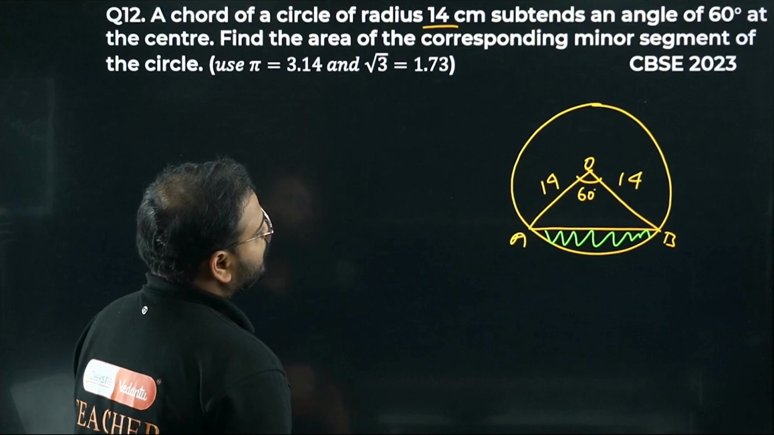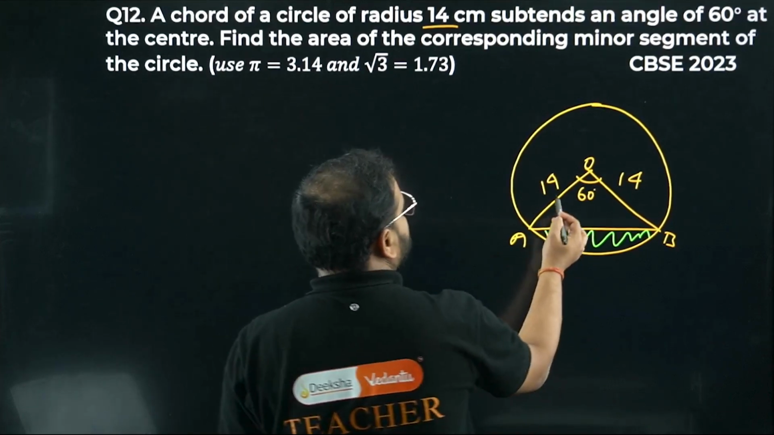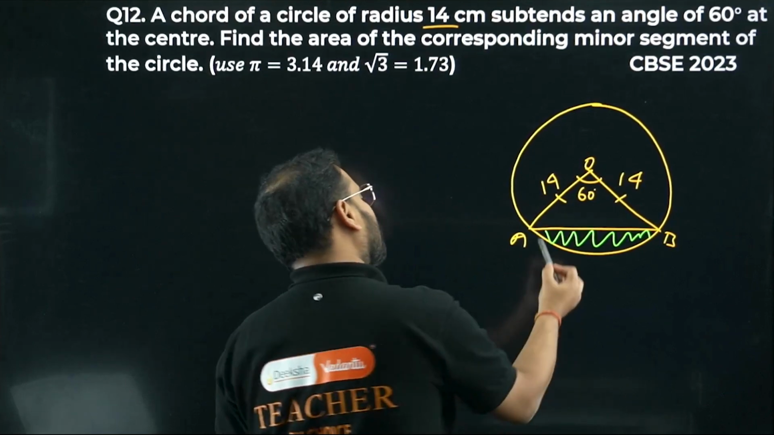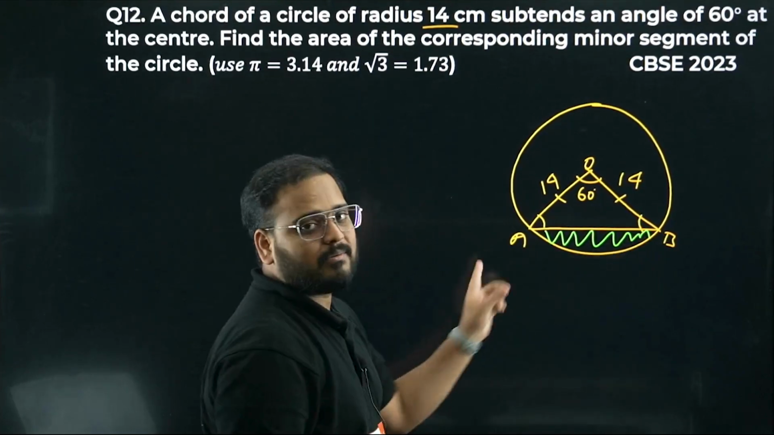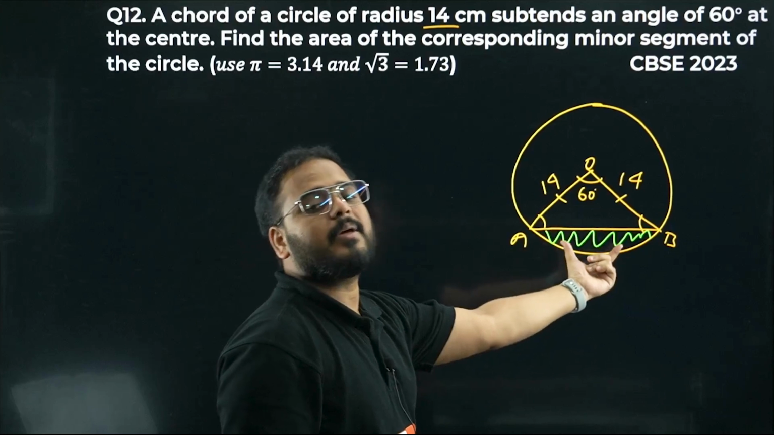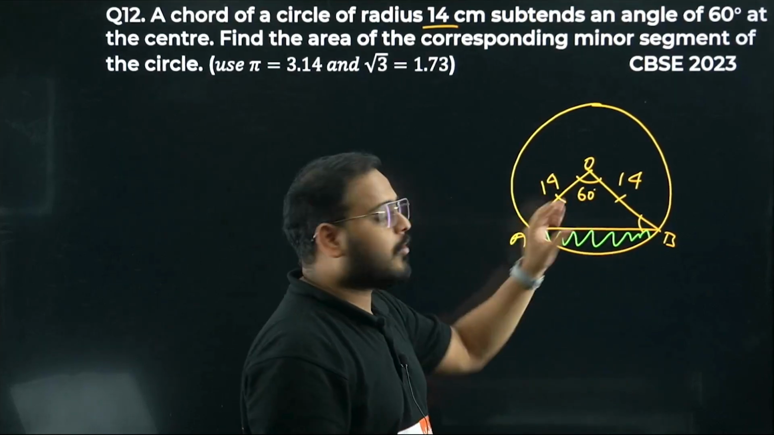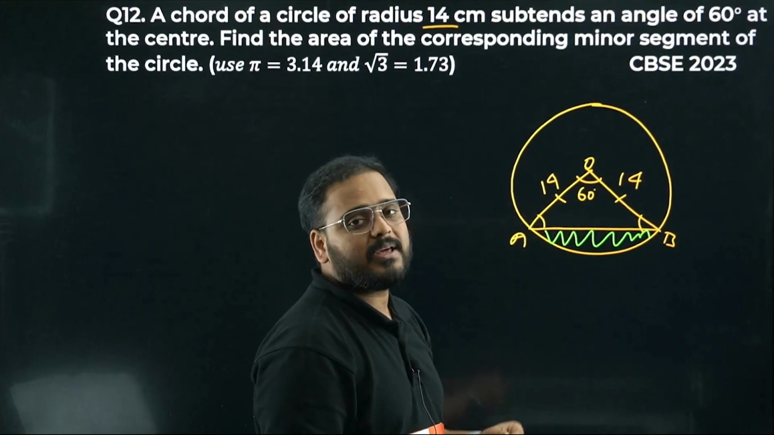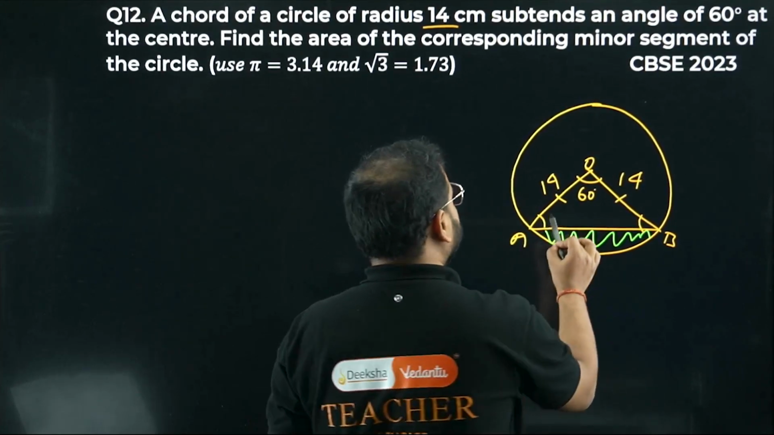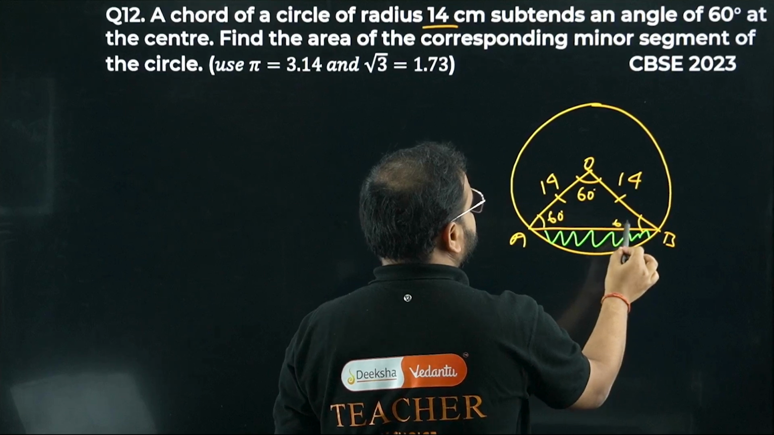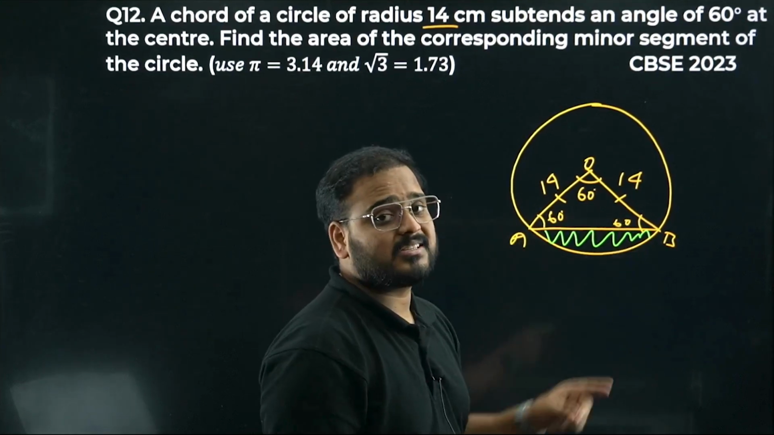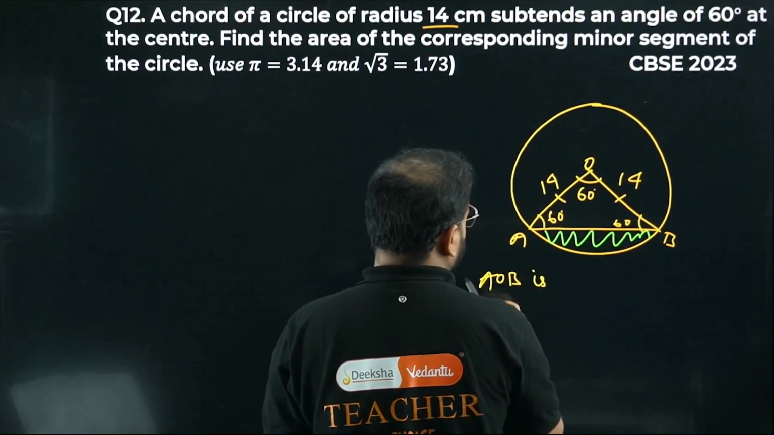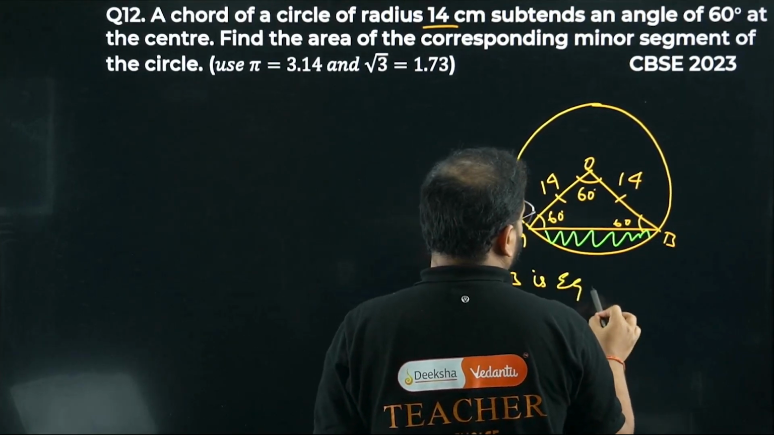So this is 60, right? This and this are equal, 14. It's an isosceles triangle, which means this angle and this angle are equal. The sum of them is 120 degrees, since the sum of all angles of a triangle is 180 degrees. A plus B will be 120, so A will be 60 and this will be 60. So triangle AOB is equilateral.